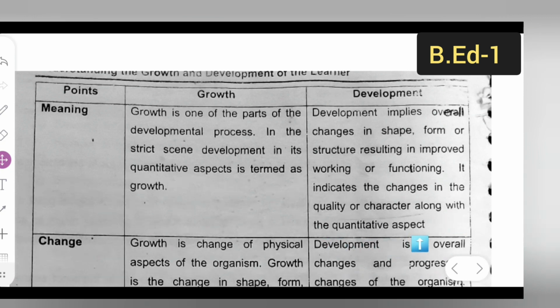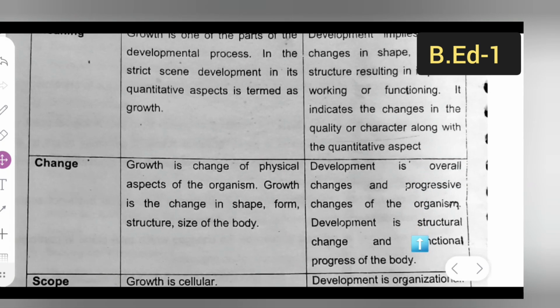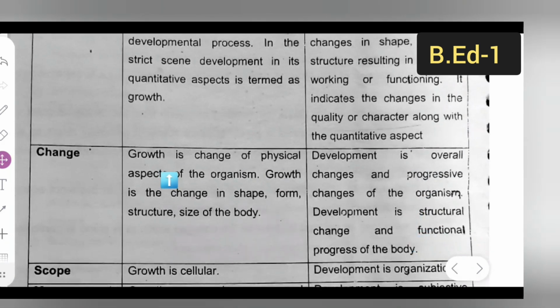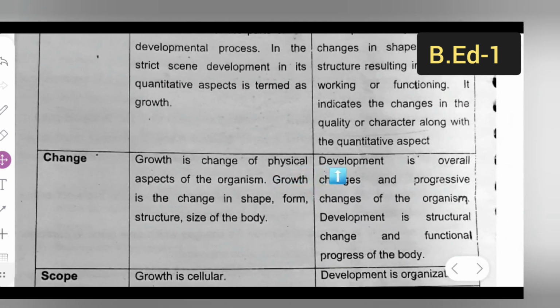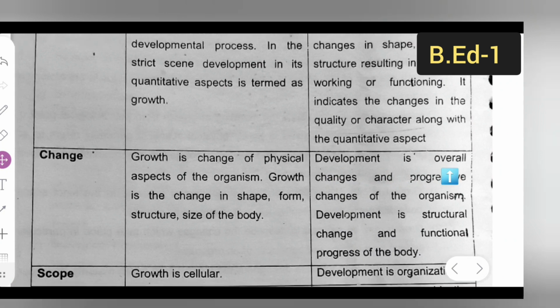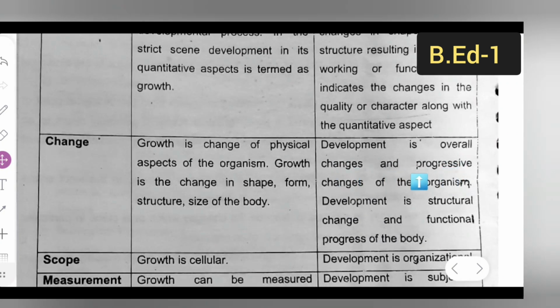Let us see the change in growth and development. Now, growth is change of physical aspect of the organism. Growth is the change in shape, form, structure, size of the body, whereas development is overall and progressive changes of the organism, development in structural change and functional process of the body.